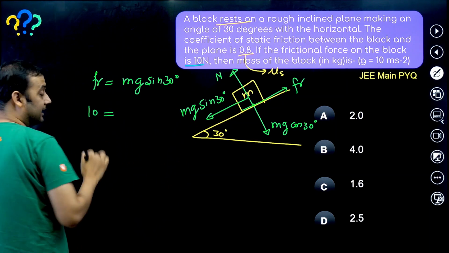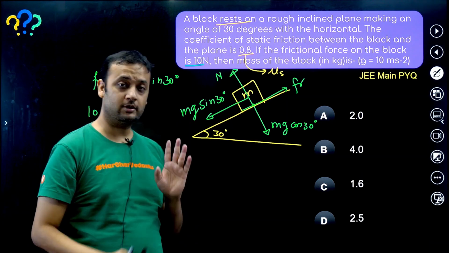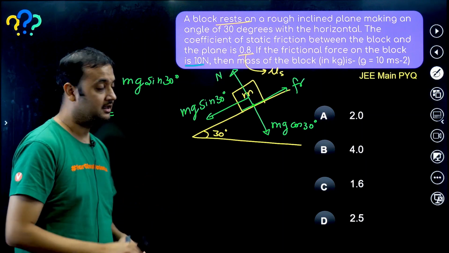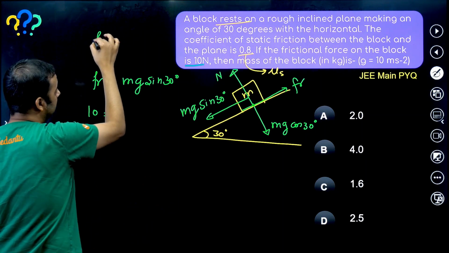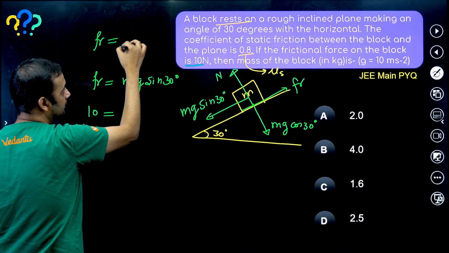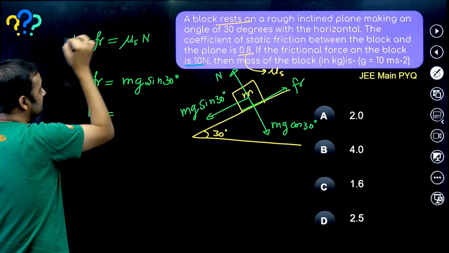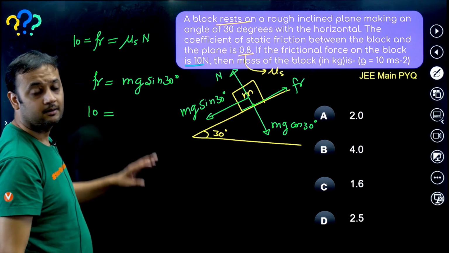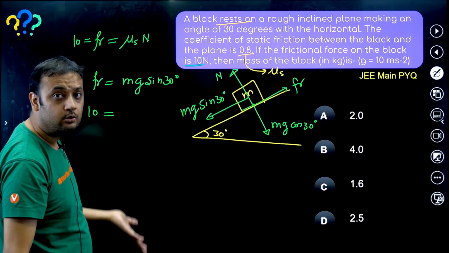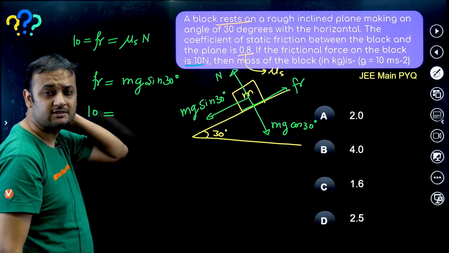Again, do not write friction equals mu mg cos theta, that is friction equals mu s N. If you equate this, it will be wrong, guys. Why? Because how do you know that friction has achieved its maximum value?